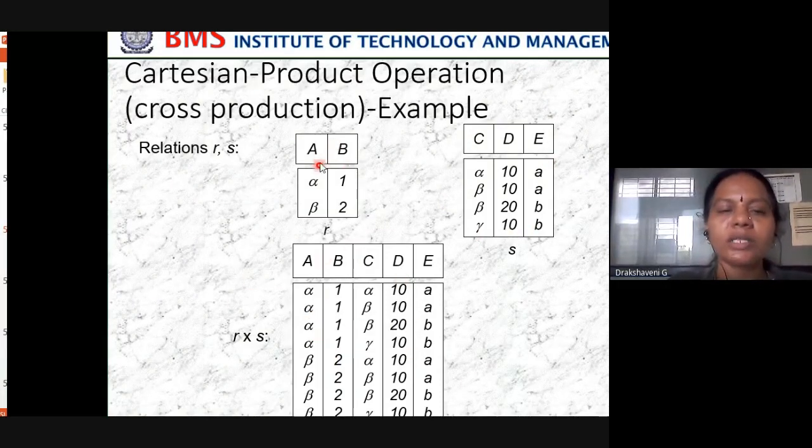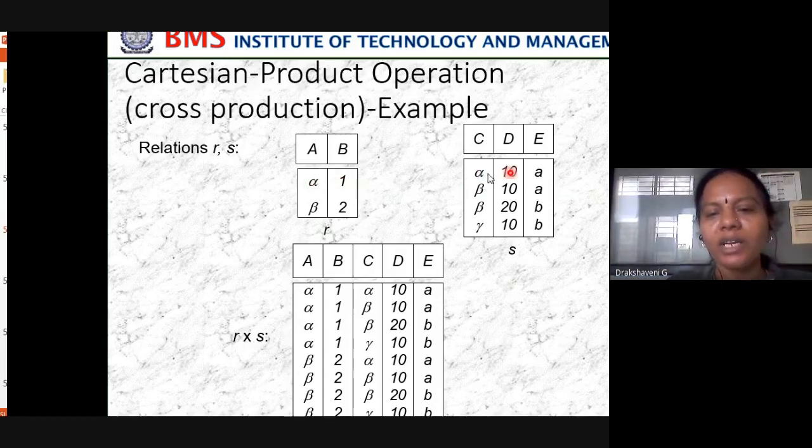That's the reason you can see A, B are two columns in R and C, D are columns in S. So now start writing all five columns: A, B, C, D and E. First take the first row, alpha 1, then do the Cartesian product with the first row, alpha 10A. So the first row is alpha 1, alpha 10A.